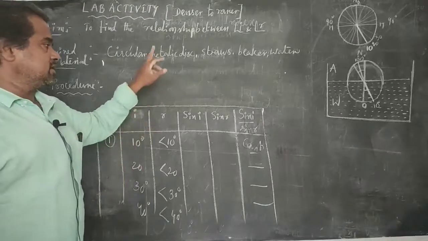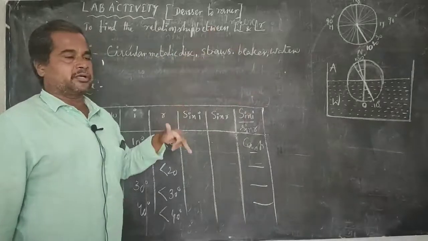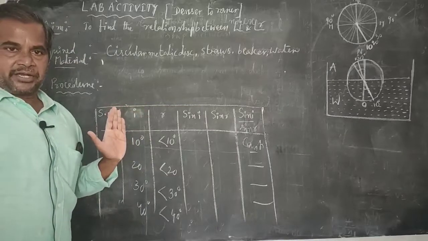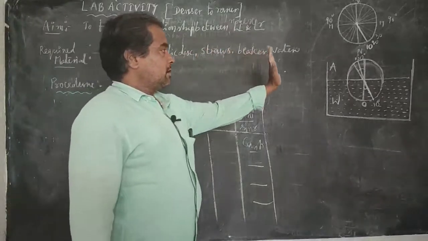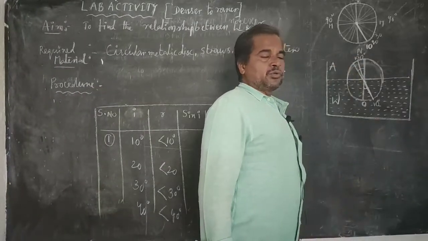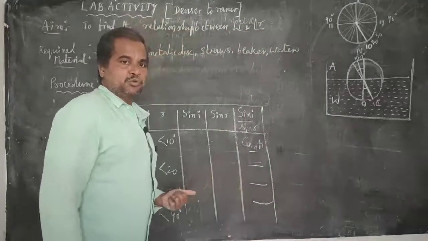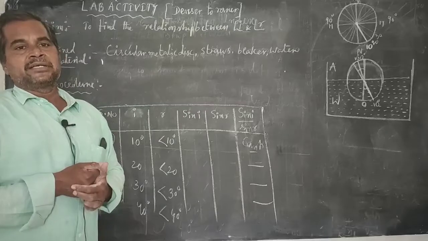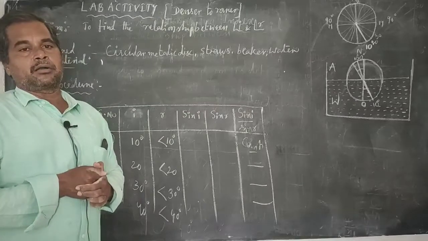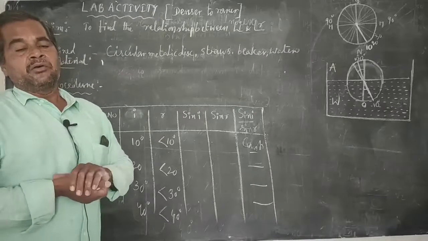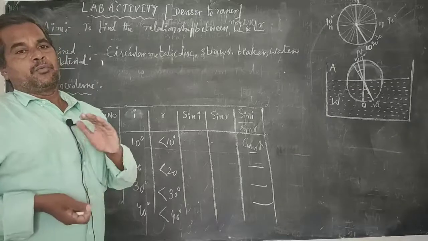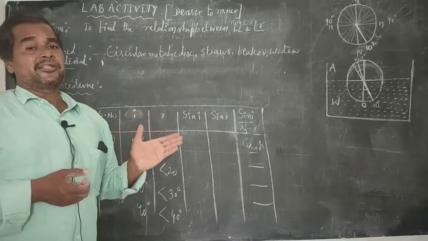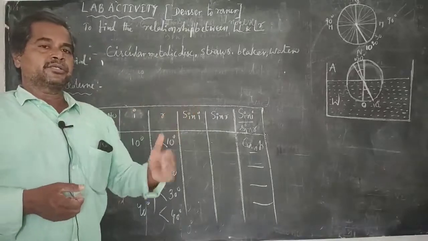But in this case, the light ray travels from denser to rarer, and the angle of incidence is less than the angle of refraction because the refracted ray moves away from the normal. So by doing these two lab activities, we can find that sin i by sin r remains constant when any light ray moves from one transparent medium to another transparent medium, either rarer to denser or denser to rarer.